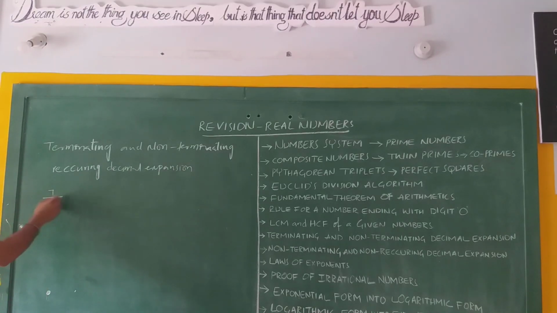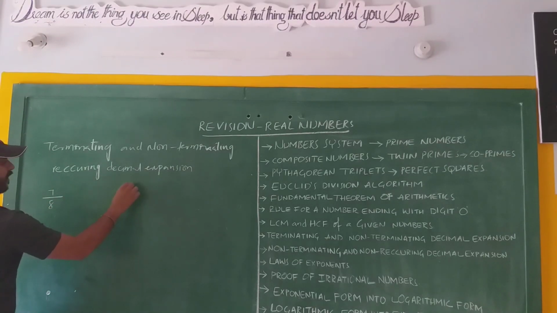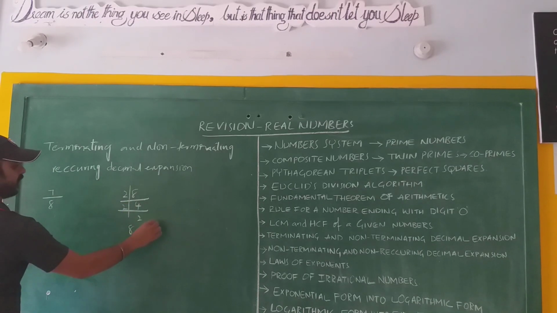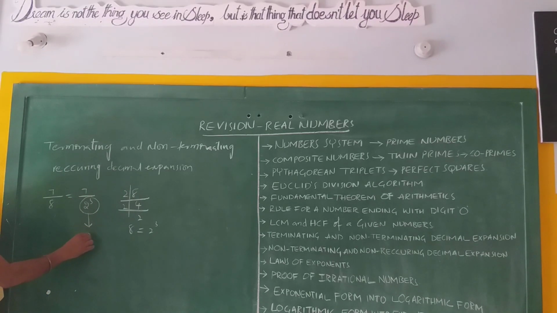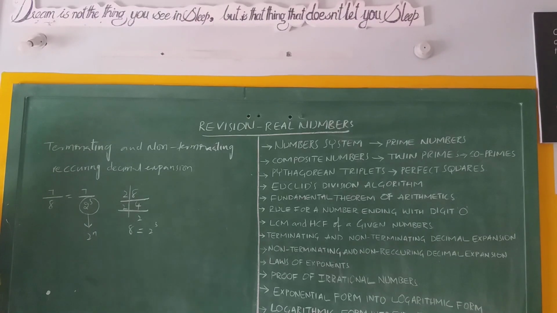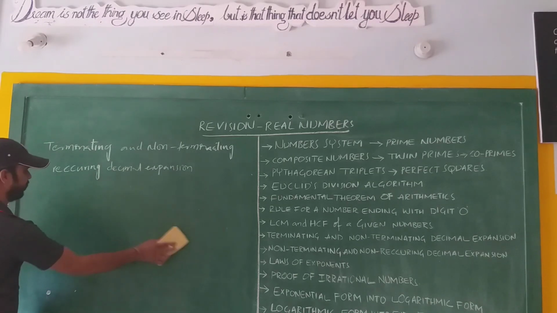Now 7 by 8, the denominator 8 can be written as 2 cube, so it is 7 by 2 cube. Now the denominator is in the form of what? 2 power n. The denominator is in the form of 2 power n. Therefore we say 7 by 8 has a terminating decimal expansion. Now let us take one more example.